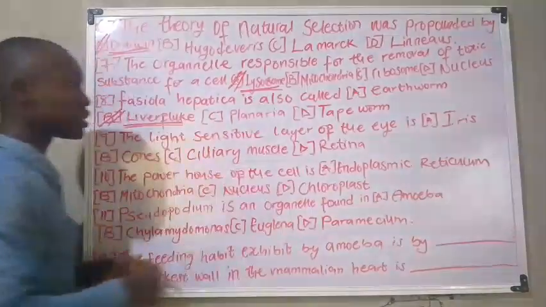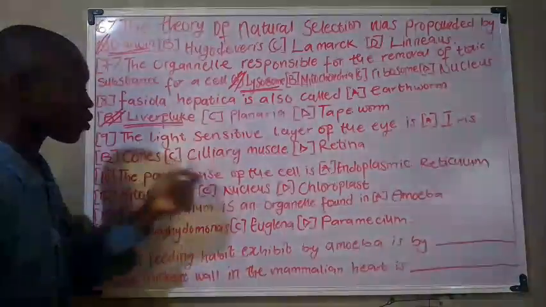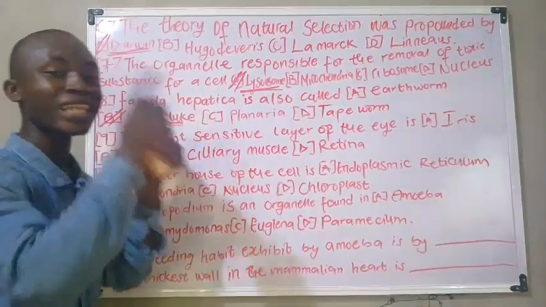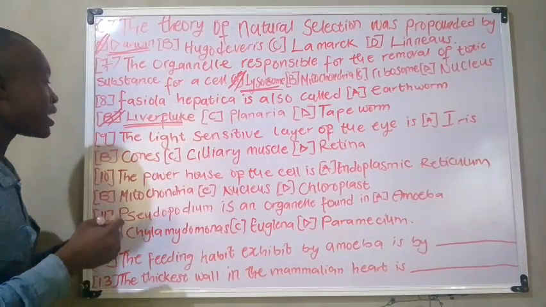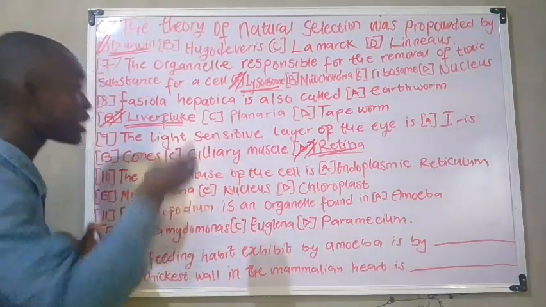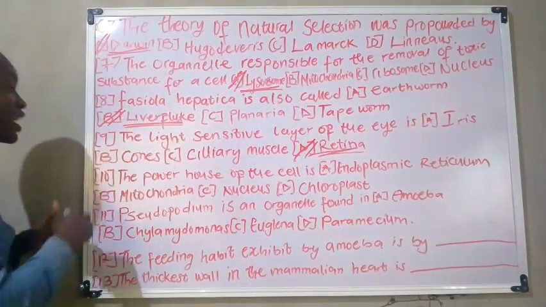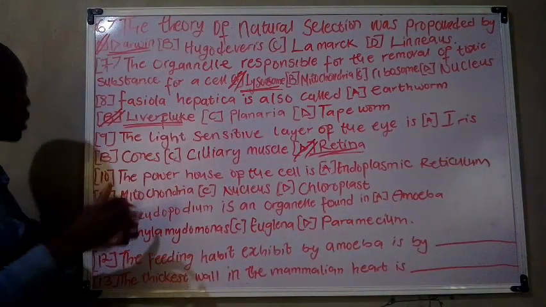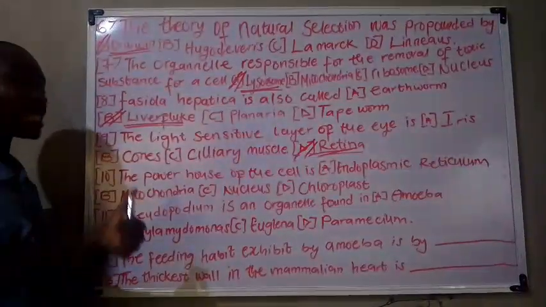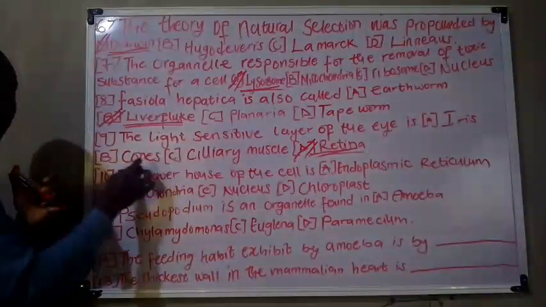eyes is what? They are not asking for the light sensitive cell, they are asking for the light sensitive layer, and the light sensitive layer of the eyes is named to be the retina. But when it is the light sensitive cell of the eyes, it is regarded to be a cone. Okay, now the light sensitive layer of the eyes is known to be the retina, while the light sensitive cell is the cone. That should be noted.